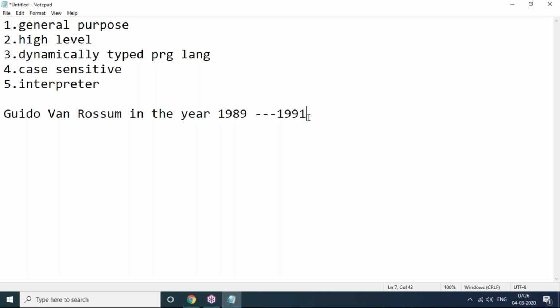Guido van Rossum developed the Python language by taking programming features from different languages: functional programming features from C language, object-oriented programming features from C++, and scripting language features from Perl script and Shell script. Like this, all features were taken from different languages, and so he made the Python language.